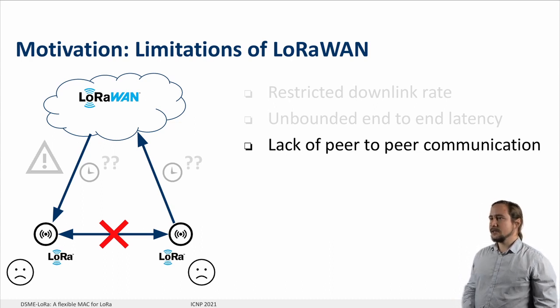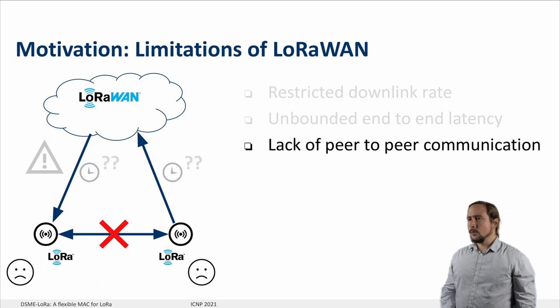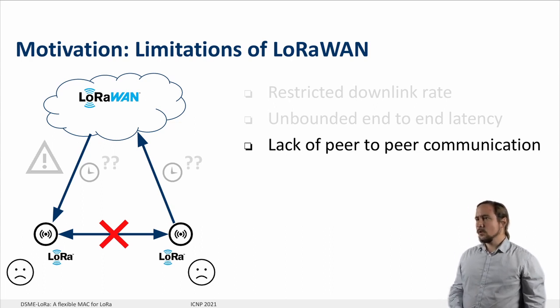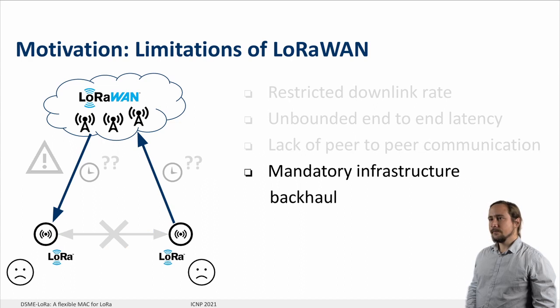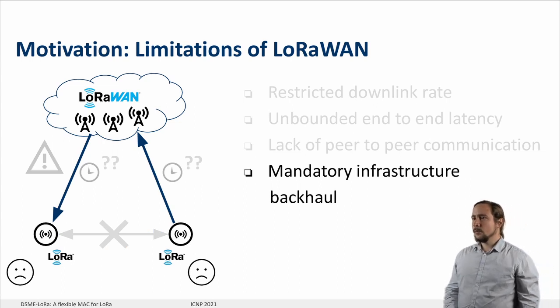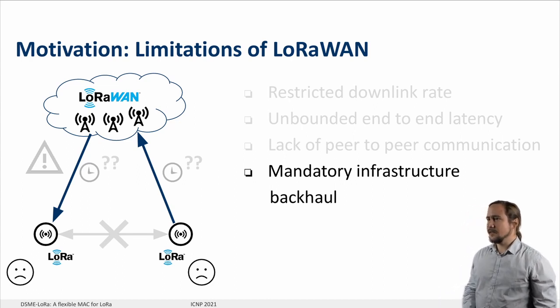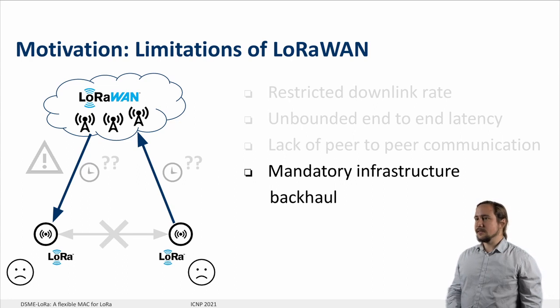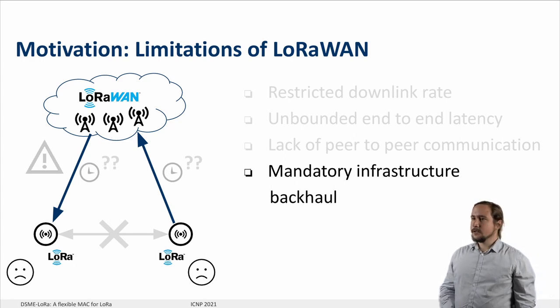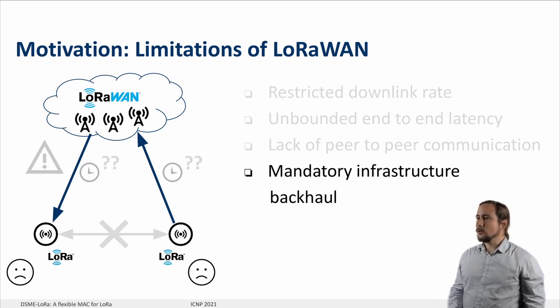LoRaWAN does not support direct peer-to-peer communication. If two devices need to communicate, the network server must forward data between them. Finally, LoRaWAN communication requires a permanent infrastructure backhaul. Intermittent connectivity in the infrastructure stops data retrieval from and between end devices. All these limitations make LoRaWAN impractical for many control use cases.